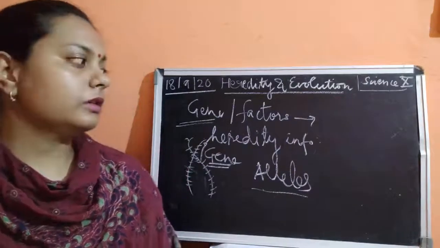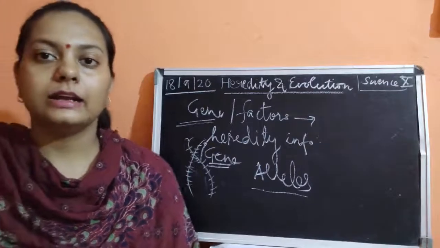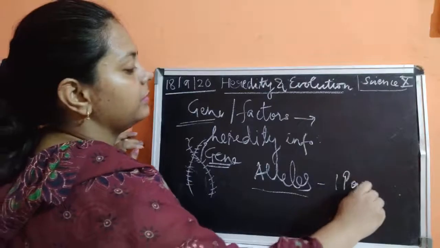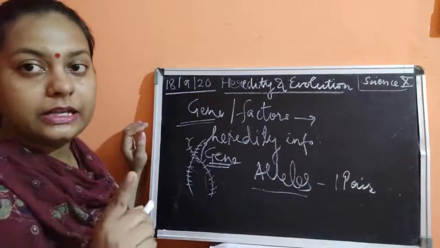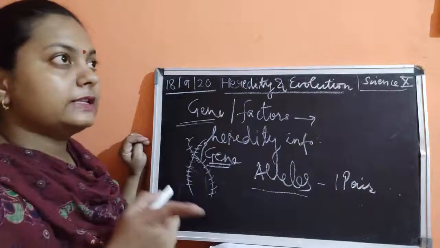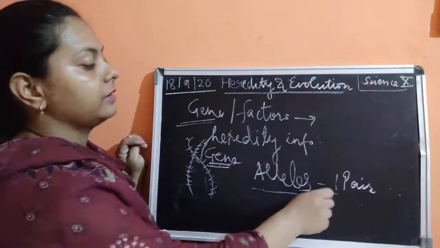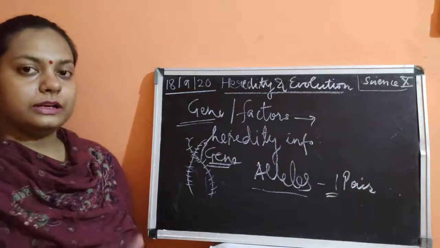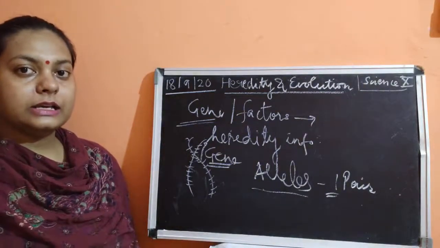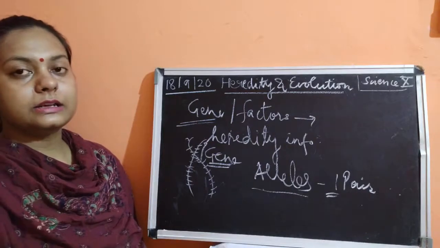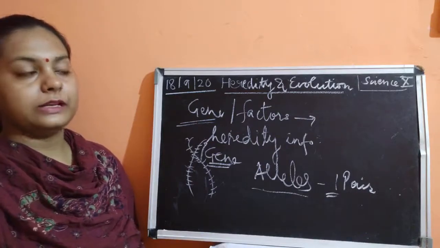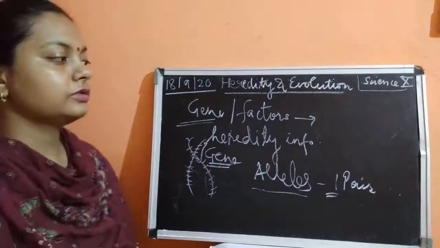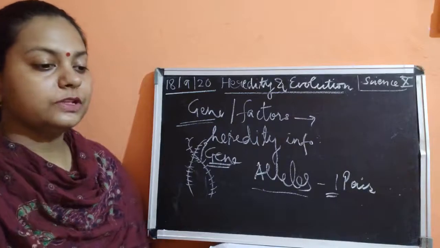Each trait has one pair of alleles. Similarly, for seed shape, wrinkled will be expressed by a pair of alleles, and round seeds will also be expressed by a pair of alleles. These alleles are those forms because of which we can express a trait.